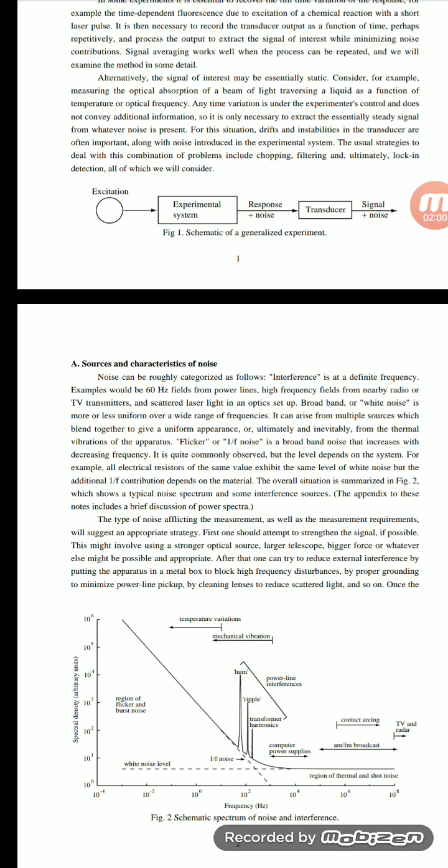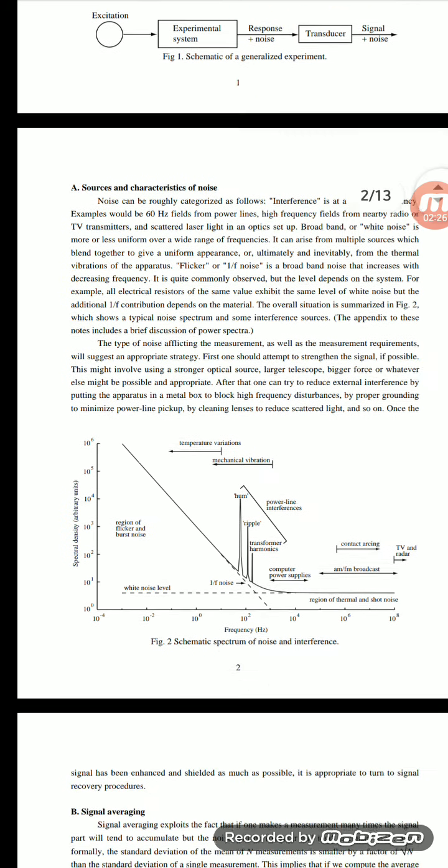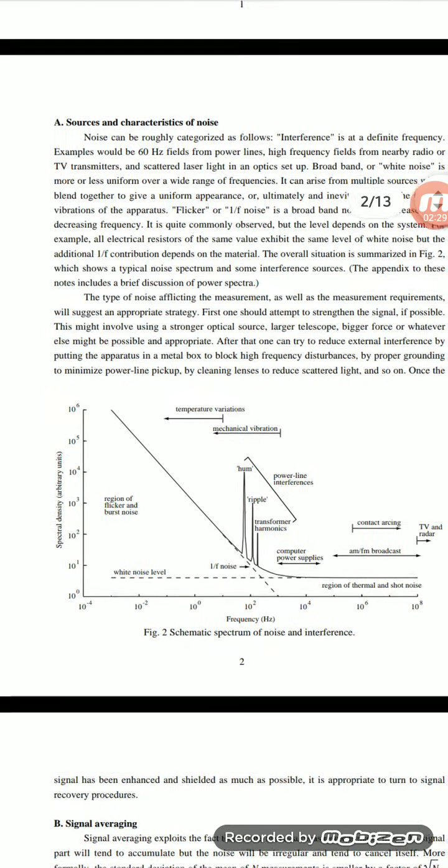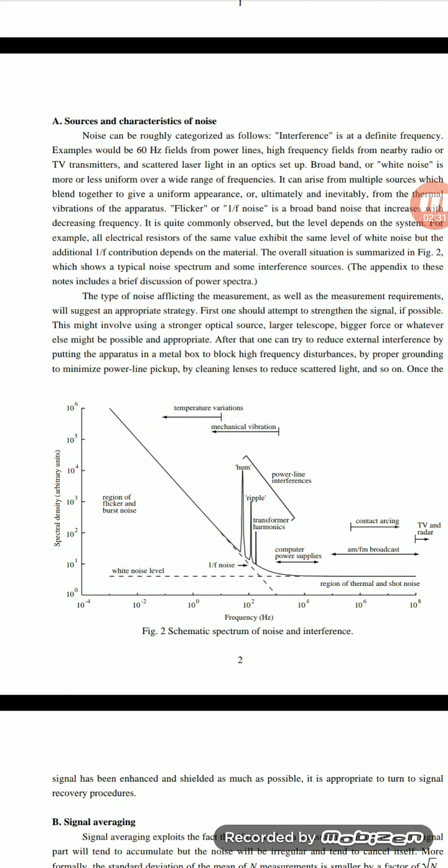Broadband or white noise is more or less uniform over a wide range of frequencies. It arises from multiple sources which belong together to give a uniform appearance, and ultimately arises from the thermal vibrations of the atoms. That means, see the block diagram, which spans 0 to 10 to the power 8 or 0 to 10 to the power 6. That means an increase of the region of the flicker, that means flicker noise.